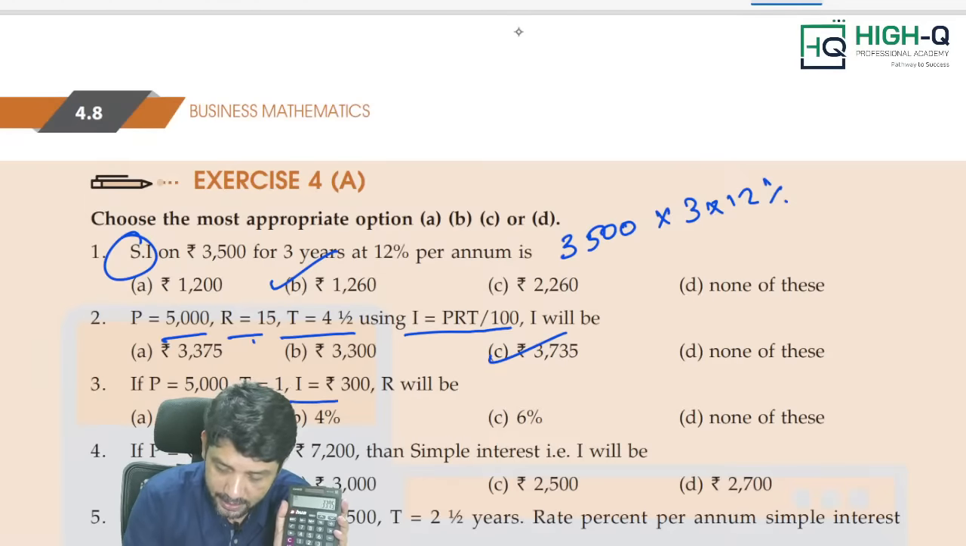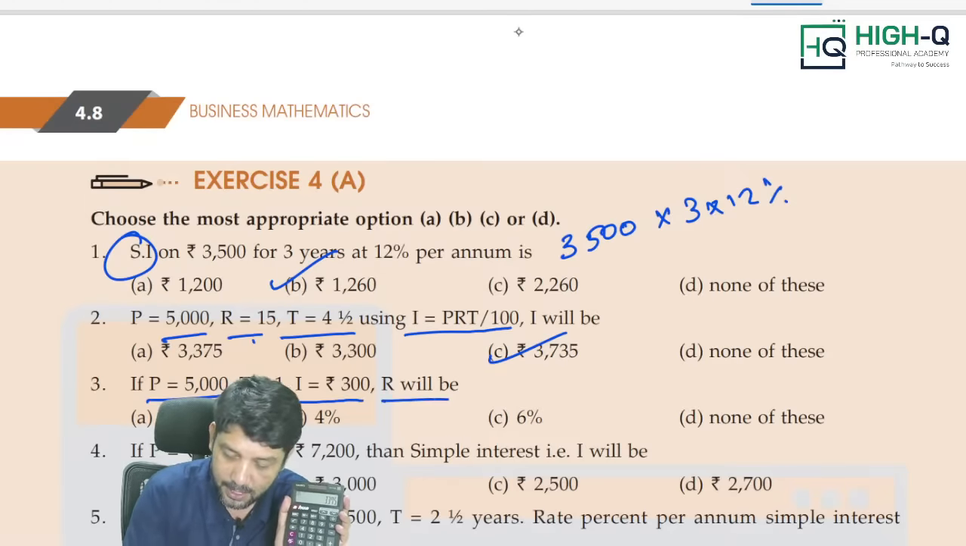Now here interest is given, principal is given. They ask you to find out the rate of interest. What do they ask you to find out? Rate of interest.